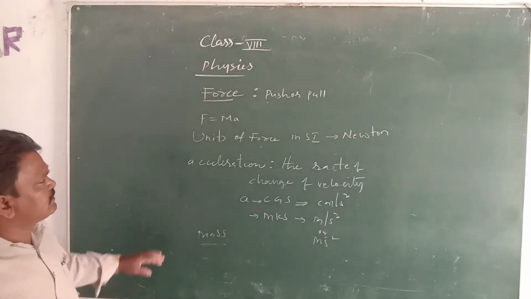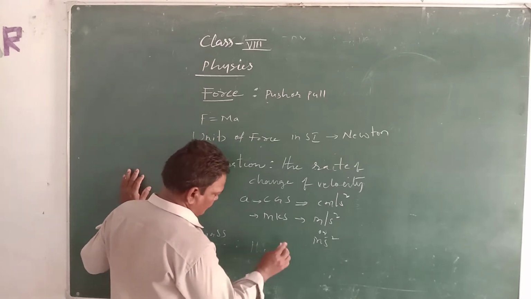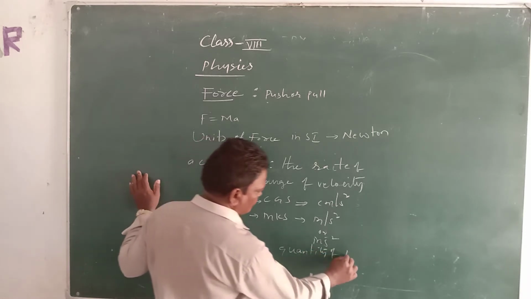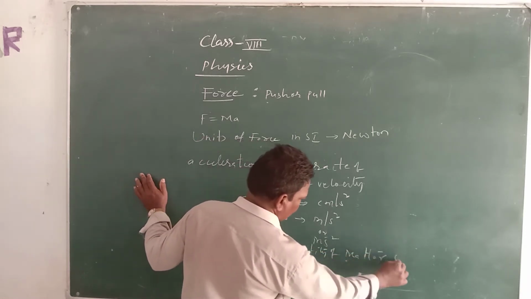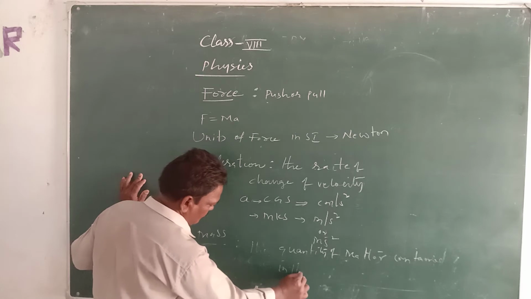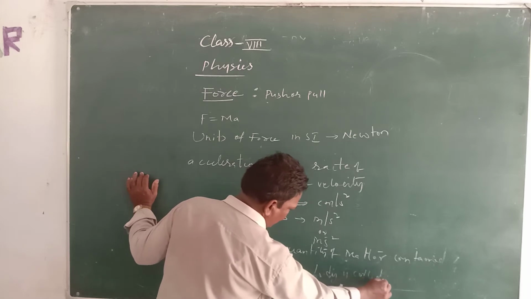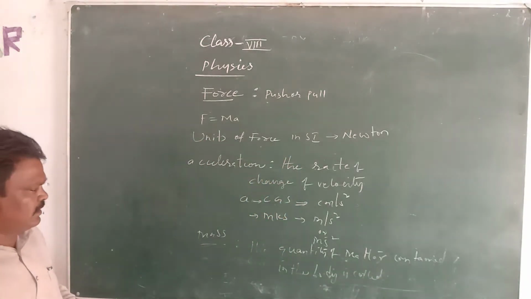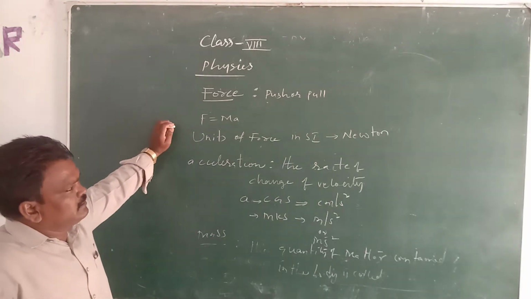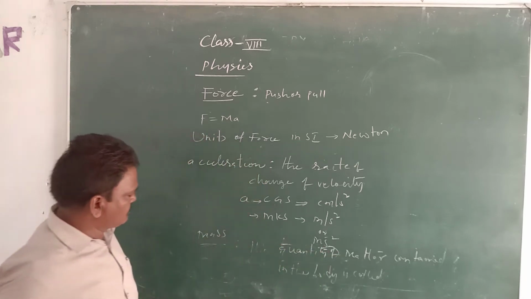And if you see in the formula, mass is nothing but the quantity of matter contained in the body, which is called its mass. For example, a duster, a pen, a chalk piece, the blackboard: the quantity of matter which is present is called its mass.